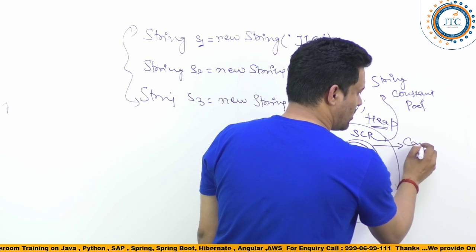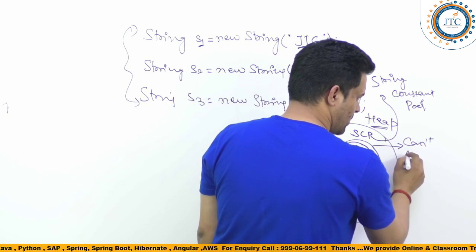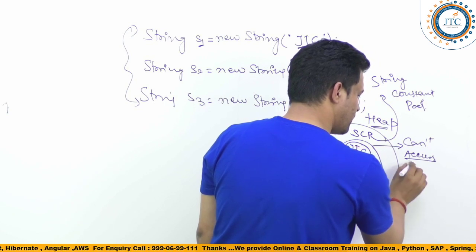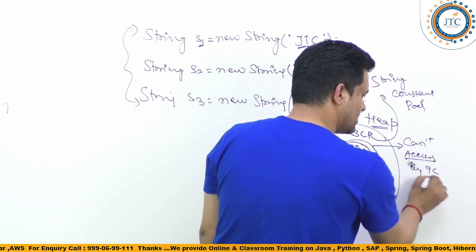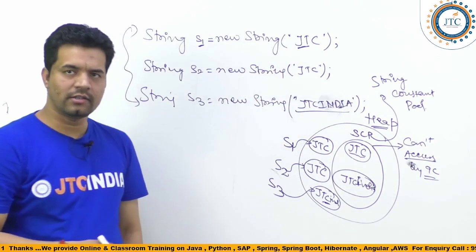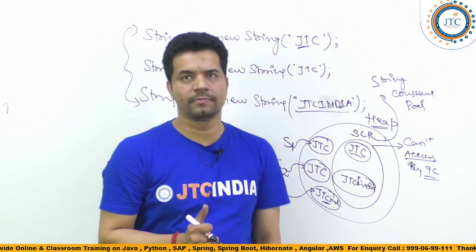Remember this point: this cannot be accessed by the GC.